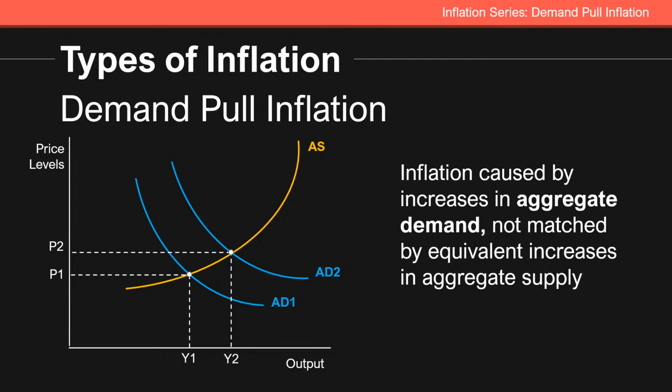But the crucial part, and a lifesaver for you in an exam, is that in demand pull inflation, the quantity or the output produced by an economy also increases. So prices are rising, there is inflation, it is going to hurt the economy in the long run, but the output is also increasing in the short term. So this may be a good thing.